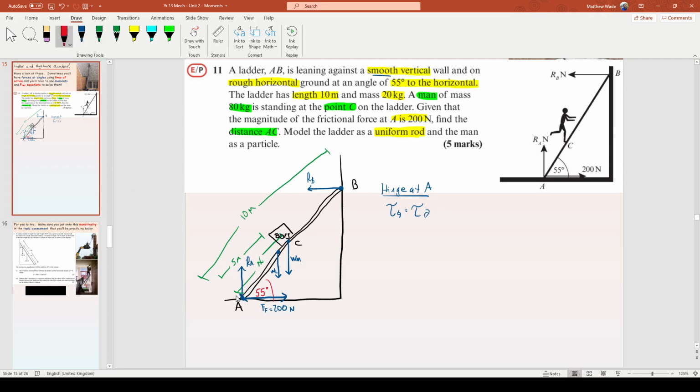If the hinge is there, which of these forces is going to make it go this way around? Well, RA and FF both don't play a role because their distance to the hinge is 0. And you should see that it's just RB that wants to make it go this way around. The other ones want to make it spin the other way. So left-wise, anti-clockwise, you're going to get RB.